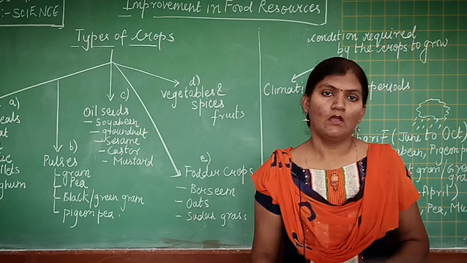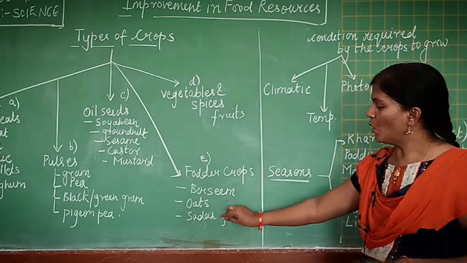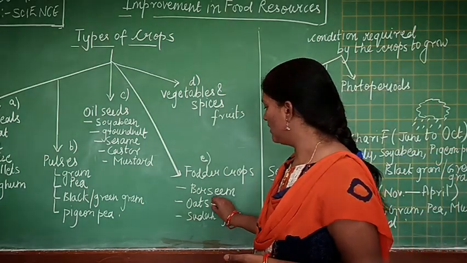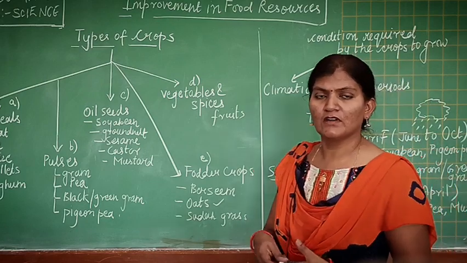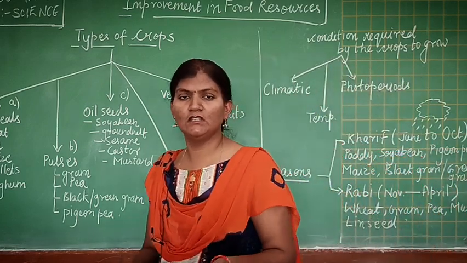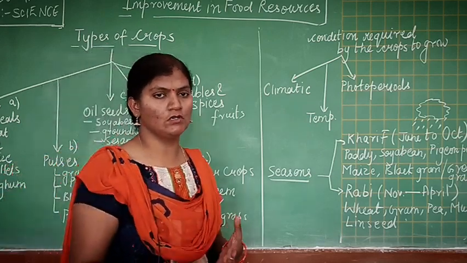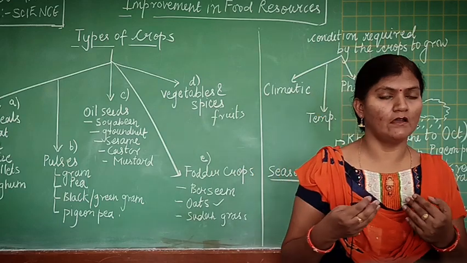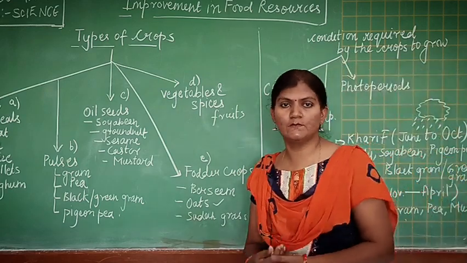So let us see what are the examples of fodder crops. Barsi, oats and Sugandha. They are basically oats, you well know, and these are certain types of grasses or leafy plants which provide nutrition to the domestic animals, or the animals that we use in our agricultural land, or we have involved in animal husbandry.